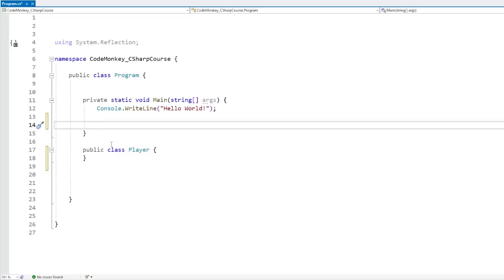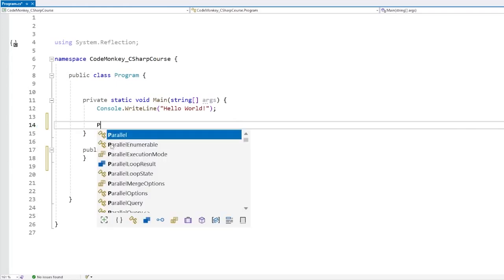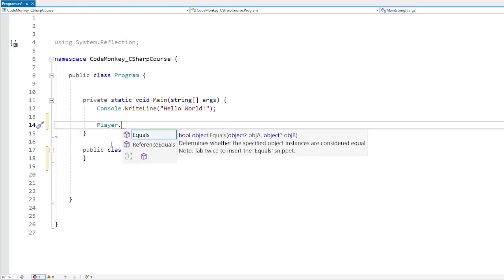Okay, so typeof. Now we've actually already used this a few times in the reflection lecture and also on the one on typecasting. The way we do reflection is by accessing the type, and I don't mean by accessing the type name itself. So if we call just Player, if we do this, nope, we are not accessing the type itself. This is not valid code.